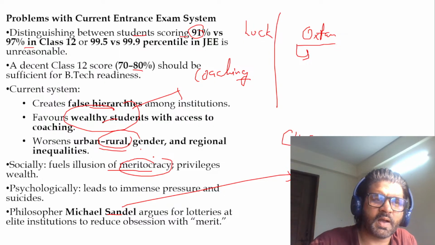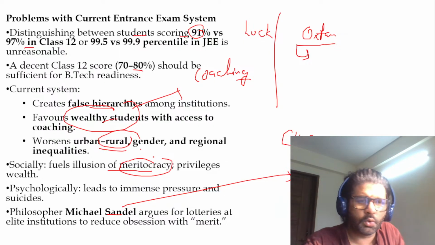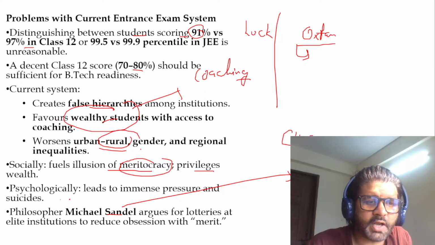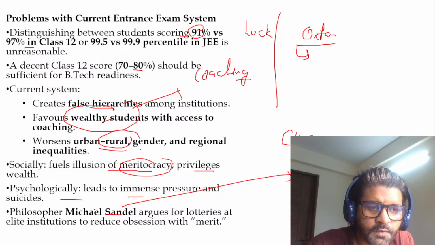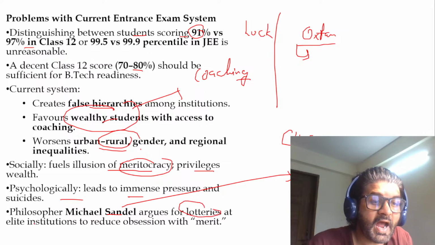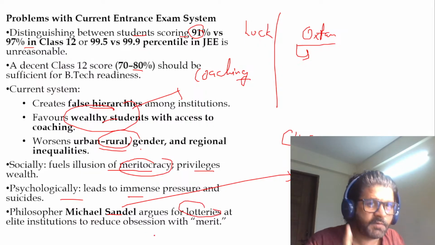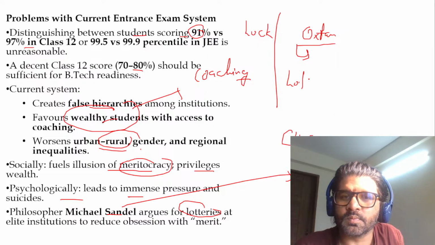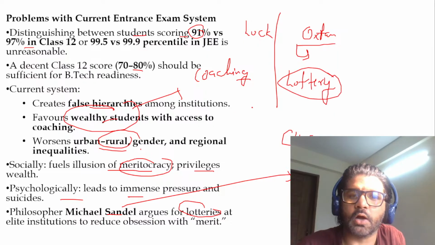You are born in a rich family. You have been provided everything. Obviously, you will be intelligent. Privilege is wealth. Psychologically, it leads to immense pressure. Philosopher Michael Sandel argues for a lottery at elite institutions to reduce obsession. Before you say something about lottery, hear me out. Hear Michael Sandel out, what he's saying.